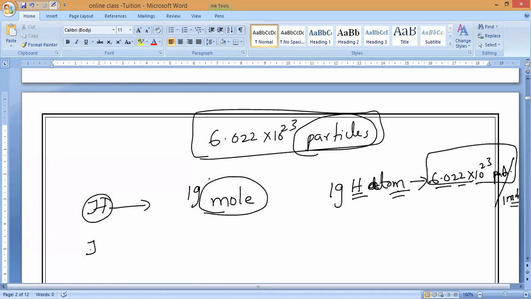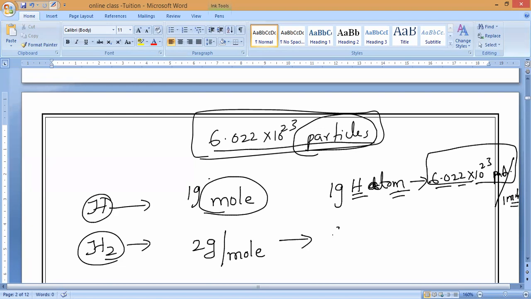In the same way, if I take hydrogen molecules, what is the gram molecular mass? 2 grams. So if you take 2 grams, that is per how many moles? 1 mole. Then also it contains how many particles? 6.022 into 10 power 23 particles.